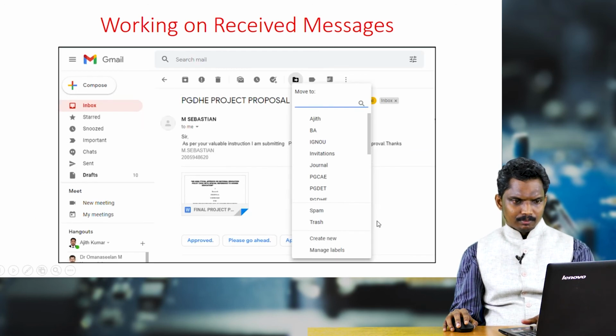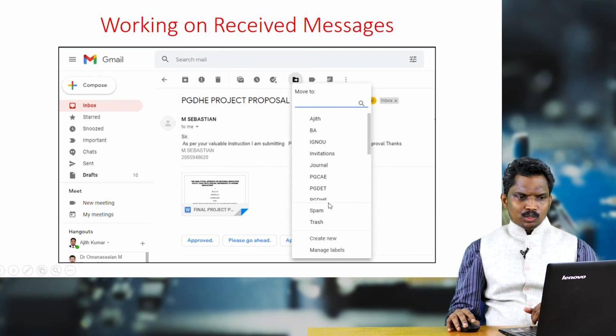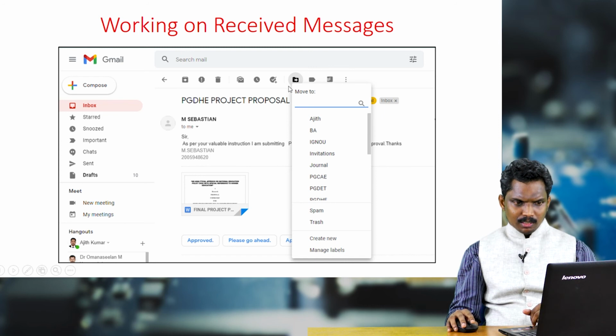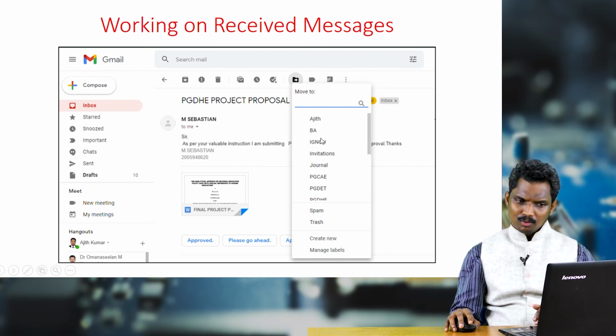And see these icons, of which there is one icon showing an arrow mark. When you click on that, as I was saying, I have created many new folders here, say for example Ajit. So if this message is related to this folder, or BA, or some other programs, then I can of course move that message to that particular folder.